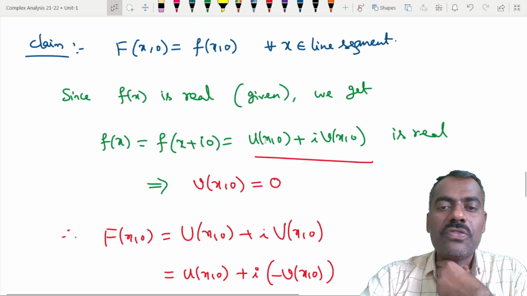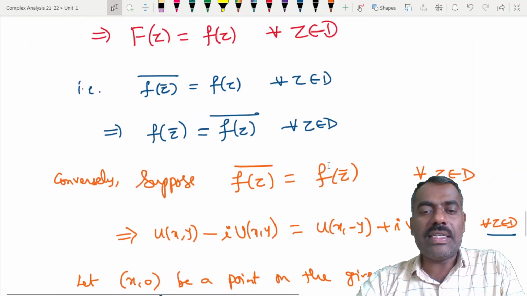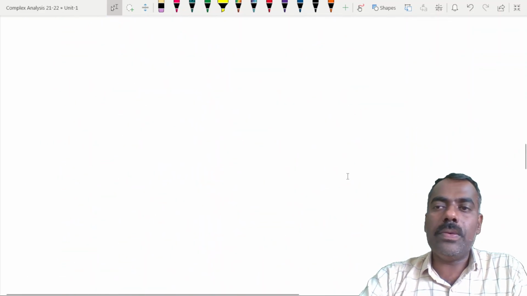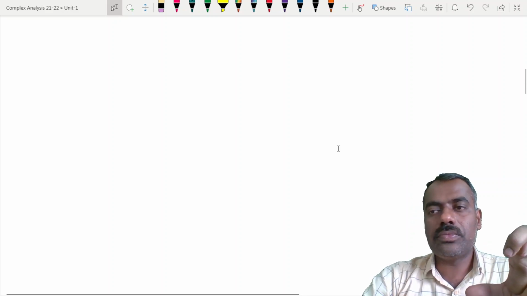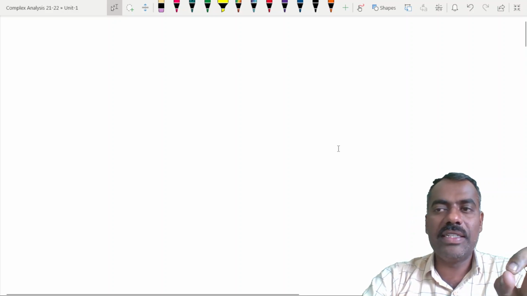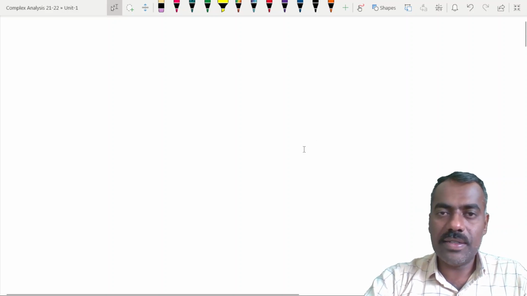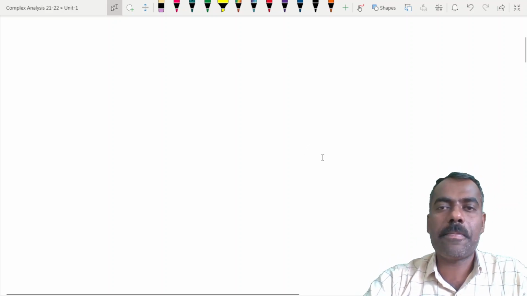That means again u of 0 comma y plus i times v of 0 comma y. So you should get v of 0 comma y is 0. If v of 0 comma y is 0, then if we use it here, can we get anything? Whatever you ask is a good question. Try to form that sentence. If you take the y-axis, then what can you say about f of y? Do you want to say f of y is real or f of y is purely imaginary? Whatever you want to say, see whether this proof works or not.